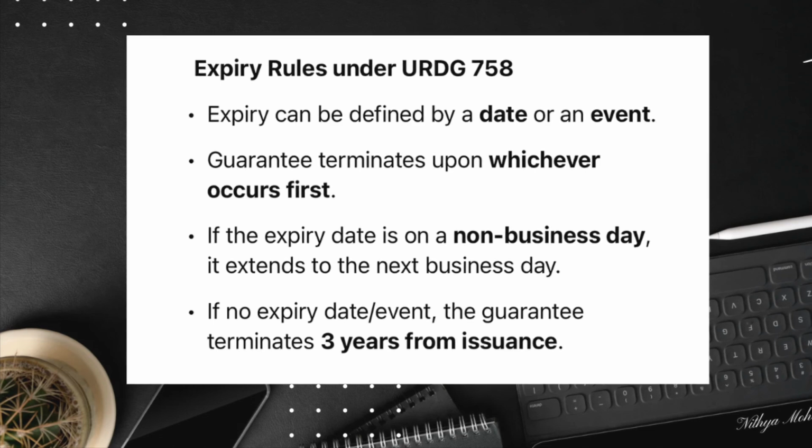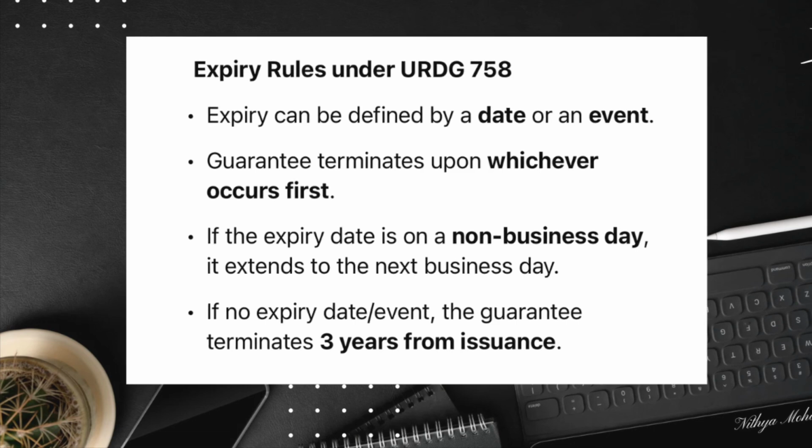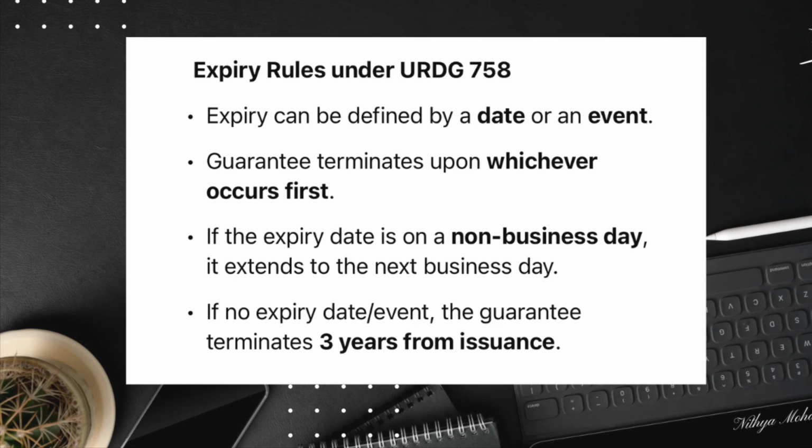If the expiry date falls on a non-business day at the place of a demand presentation, it is automatically extended to the next business day. Additionally, if a guarantee does not specify an expiry date or an event, it will terminate automatically 3 years from the date of issue. This provision, introduced in Article 25C, helps address the issue of open-ended guarantees and limits banks' exposure. The counter guarantee will terminate 30 days after the primary guarantee terminates. This allows the guarantor sufficient time to make a demand on the counter guarantee if needed.